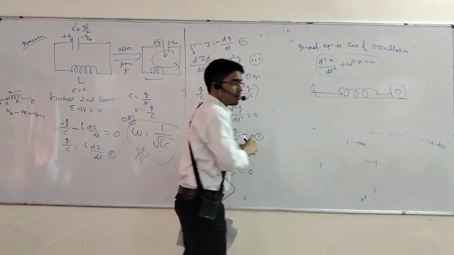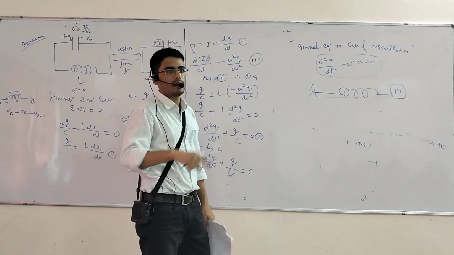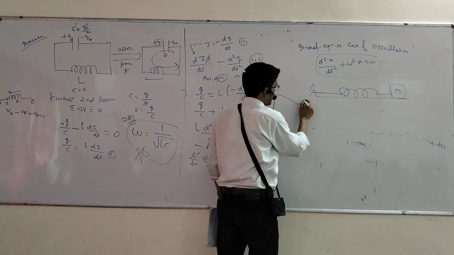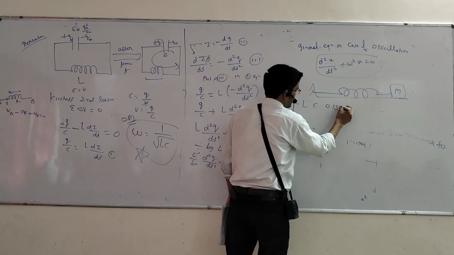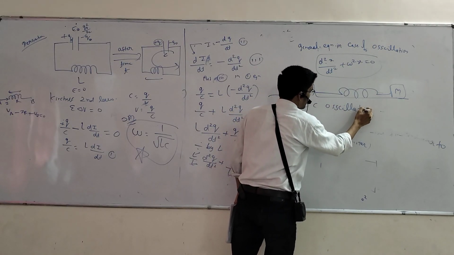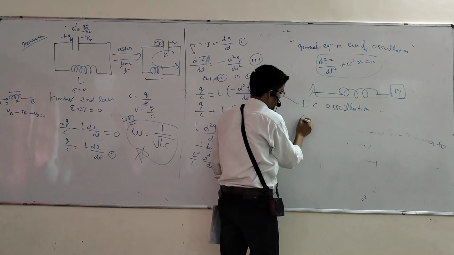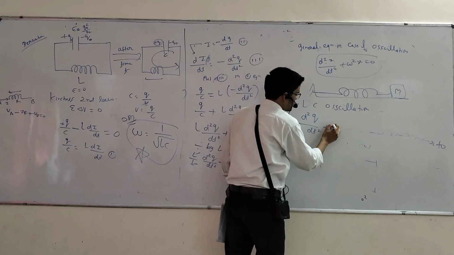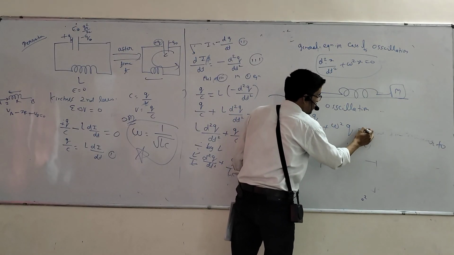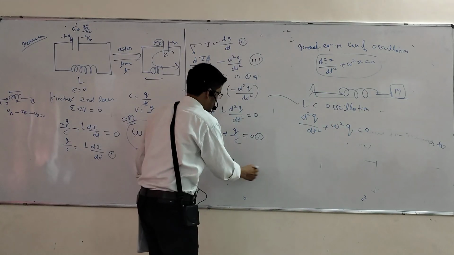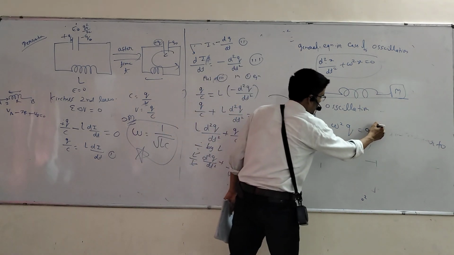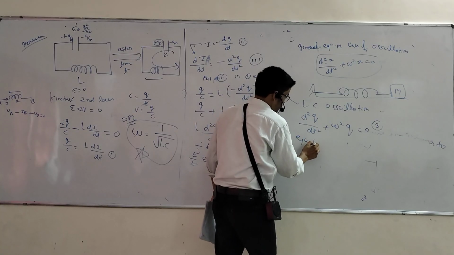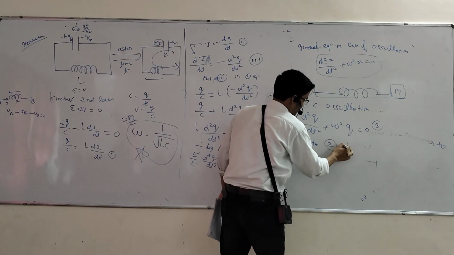Here what is the variable? Energy is variable. Energy is fluctuating from capacitor to inductor. So I will write in this case, in case of LC oscillation, the second differential equation will be d square q upon dt square plus omega square q equal to 0. That is equation number, suppose, second, and that is third. Equate the second and third equations.